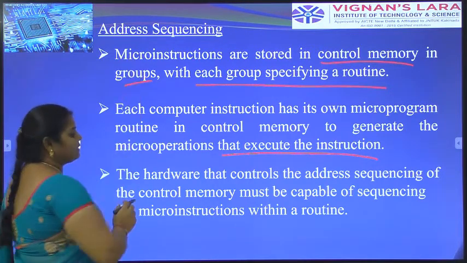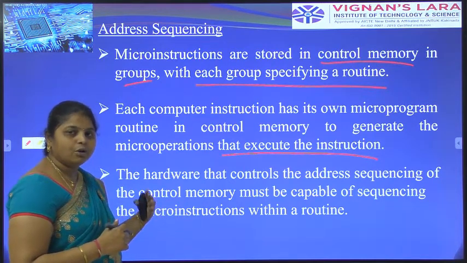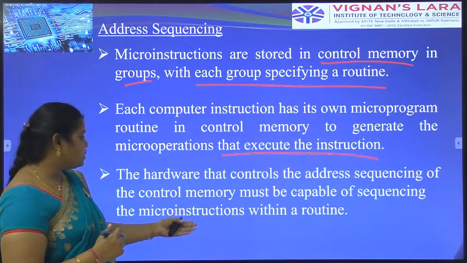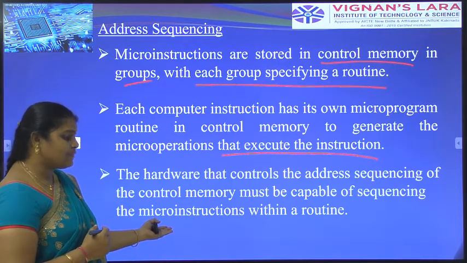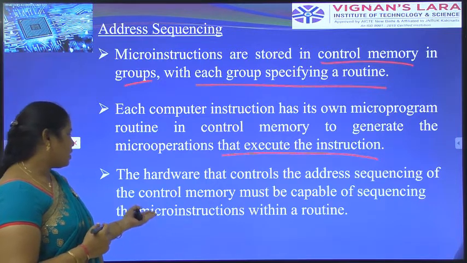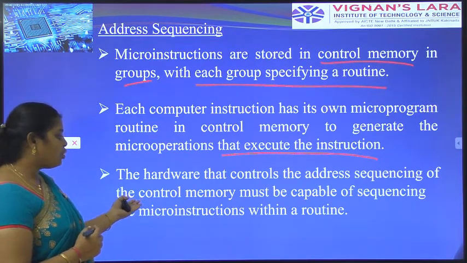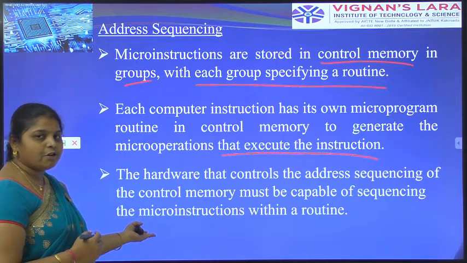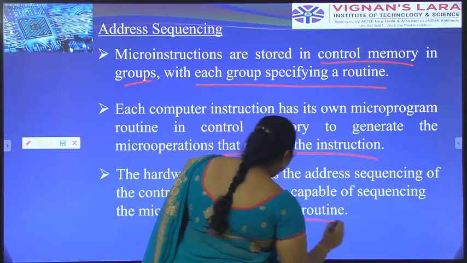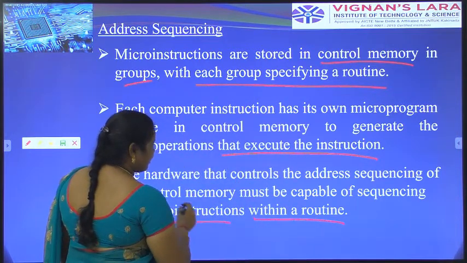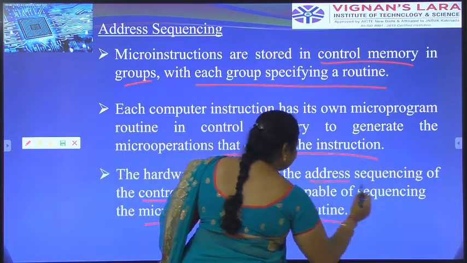Here the topic is address sequencing. With the help of hardware components, we have to execute the program with micro operations and sequencing of micro operations. With the help of micro instructions and control memory, we perform the operations of address sequencing.